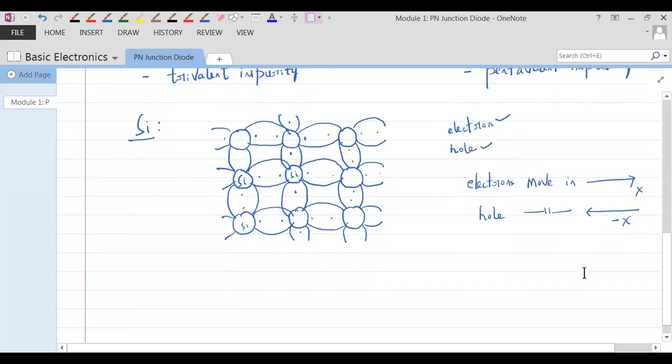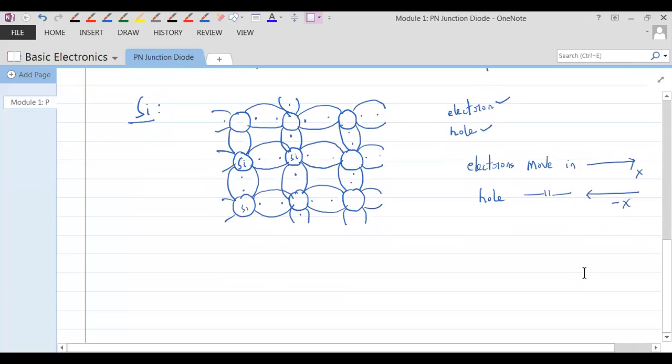Fine, this is what we understand. But just one more thing you should understand. See here, holes are represented by a circle like this, and an electron is represented by a dot like this.